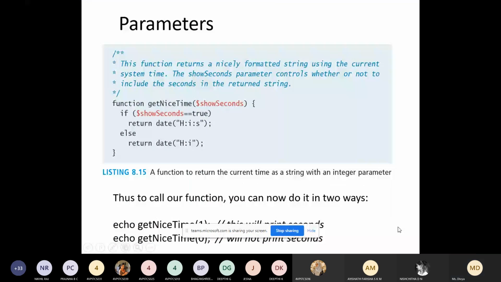Now if you are passing 1, then 1 is equal to true, the condition is true, so it will return the date with hour, minutes and seconds. Suppose you pass 0, it will go to the else case and display only hour and minute, but it will not print seconds. So this is one example.